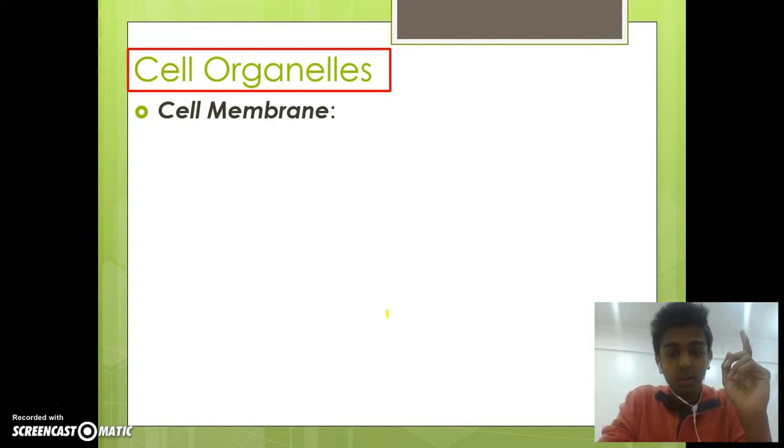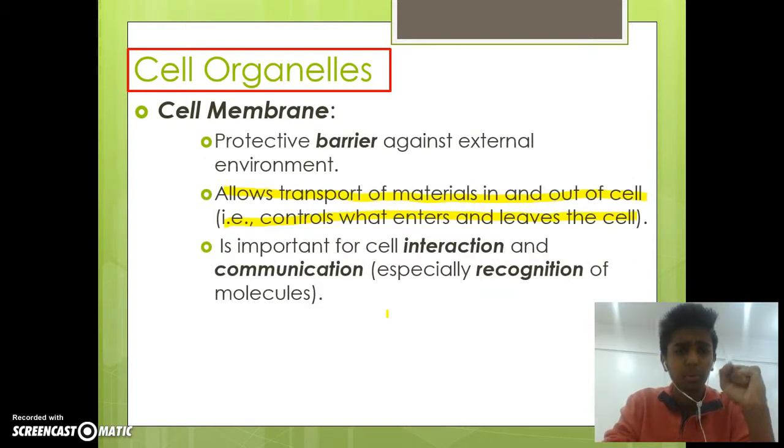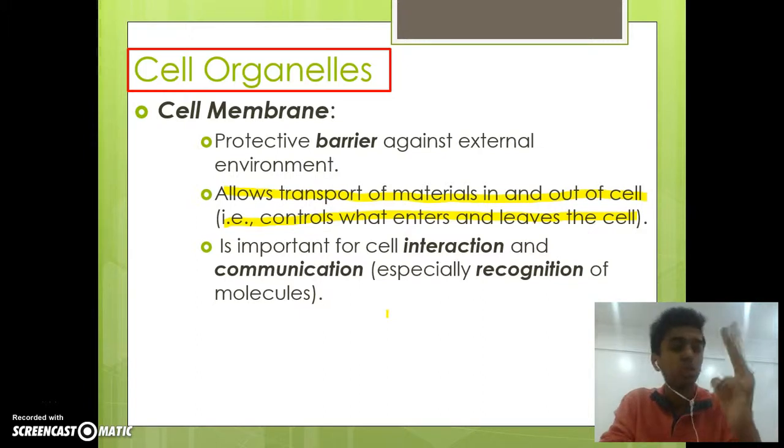And finally, let's recap all the parts of the cell membrane. It's a protective barrier against the external environment. It allows for transporting materials in and out of the cell, and it's important for cellular communication, so talking with other cells.